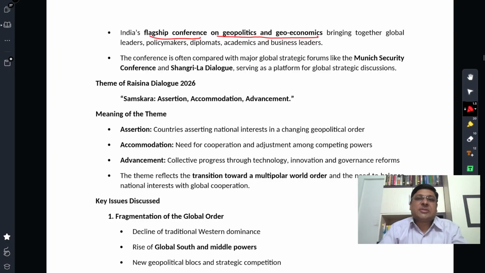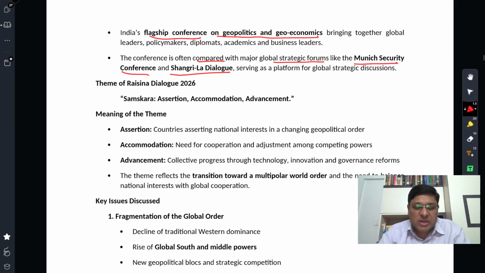It's a flagship conference on geopolitics and geoeconomics, which brings together global leaders, academicians, diplomats, policymakers, business leaders, all of them. This conference is often compared with major global strategic forums like the Munich Security Conference and Shangri-La Dialogue. India's own strategic forum, Raisina Dialogue, is based on these other strategic forums.